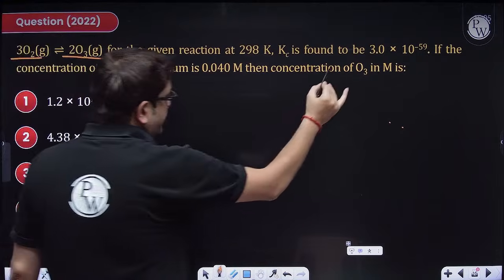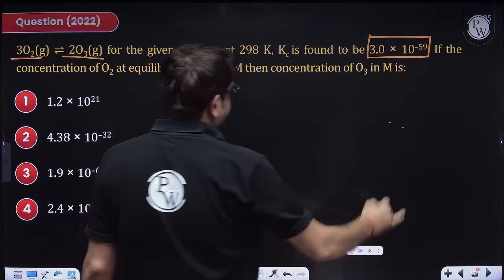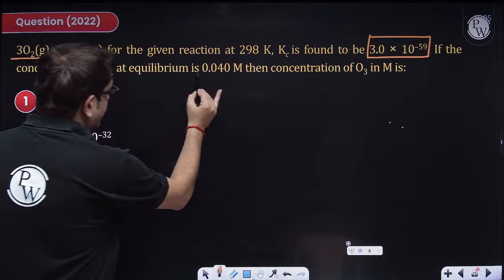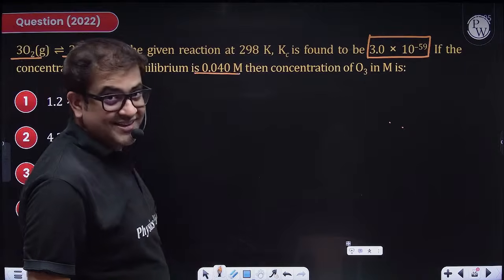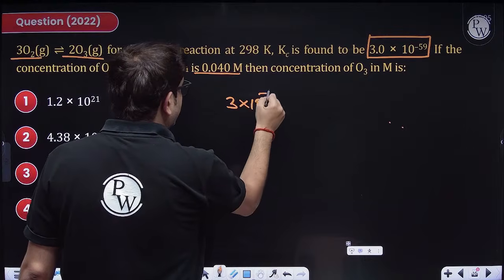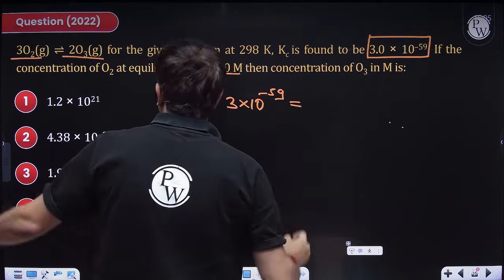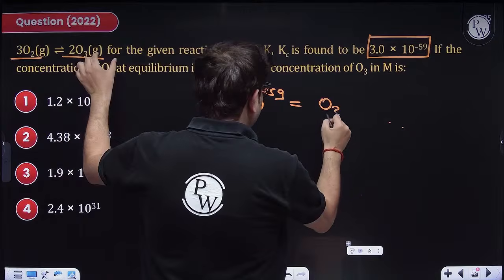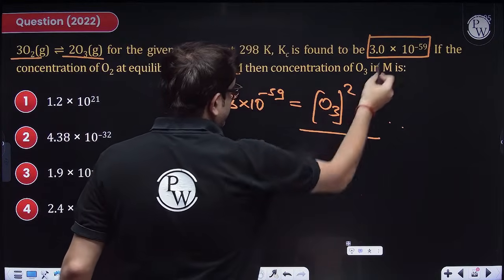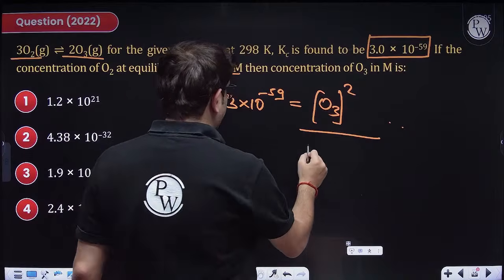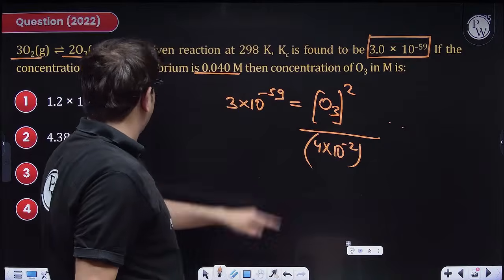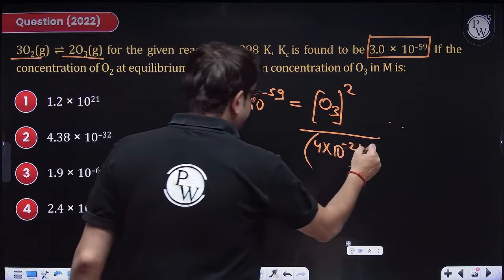Kc is given. Sir, Kc is this. The concentration of reactant is also given. Again, this is just calculation, because Kc, which is 3 into 10 raised to the power minus 59, is equal to the concentration of product, which is ozone squared, upon the concentration of oxygen, which is given at equilibrium. Sir, it is 4 into 10 raised to the power minus 2, because 0.04 power 3.